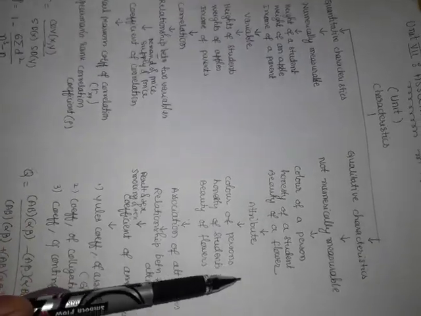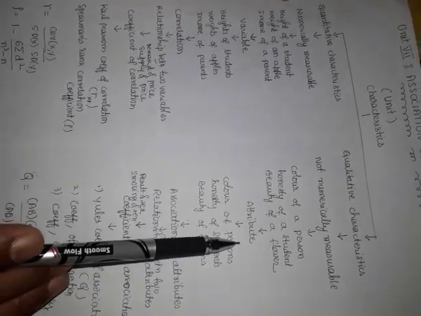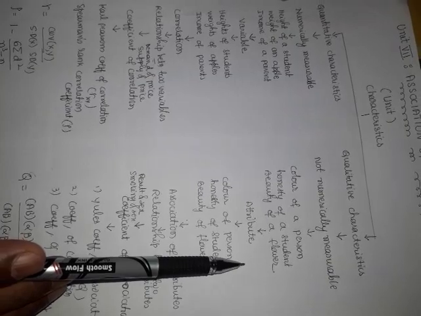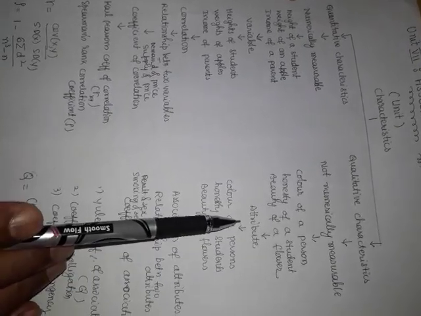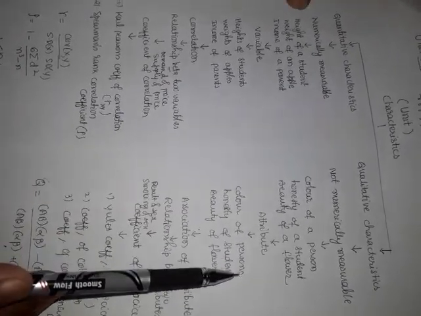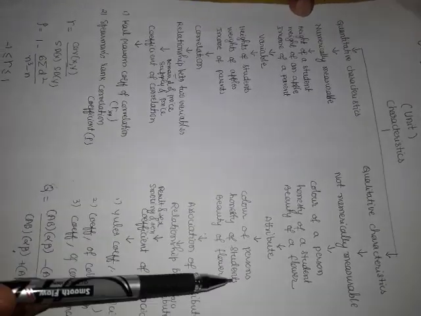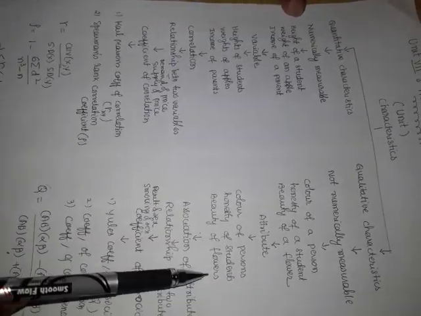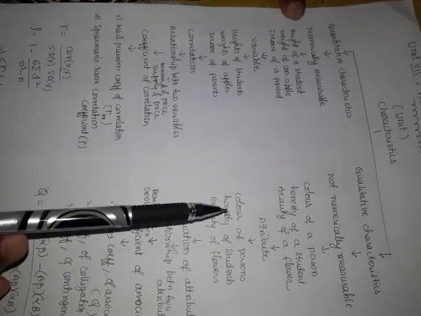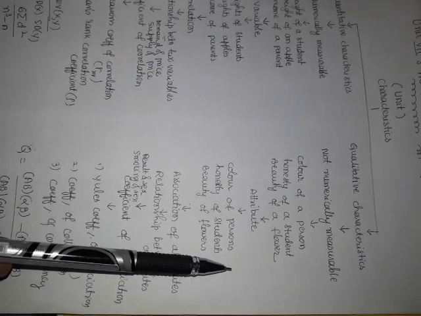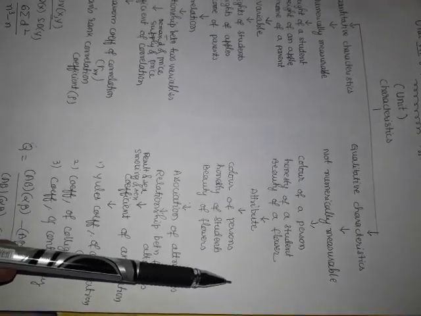Now, attribute. A qualitative characteristic which varies from unit to unit is called an attribute. For example, color of persons, honesty of students, beauty of flowers. Color of a single person is a qualitative characteristic. Color of persons is an attribute, because it varies from person to person.